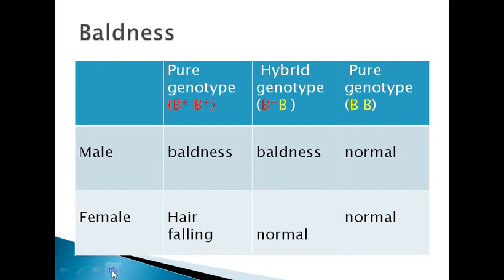What about the pure genotype BB? I mean here that 2 genes will be recessive. The male will be completely normal and female will be completely normal. Here the dominant gene is influenced or enhanced by the presence of the male sex hormone, which is testosterone.